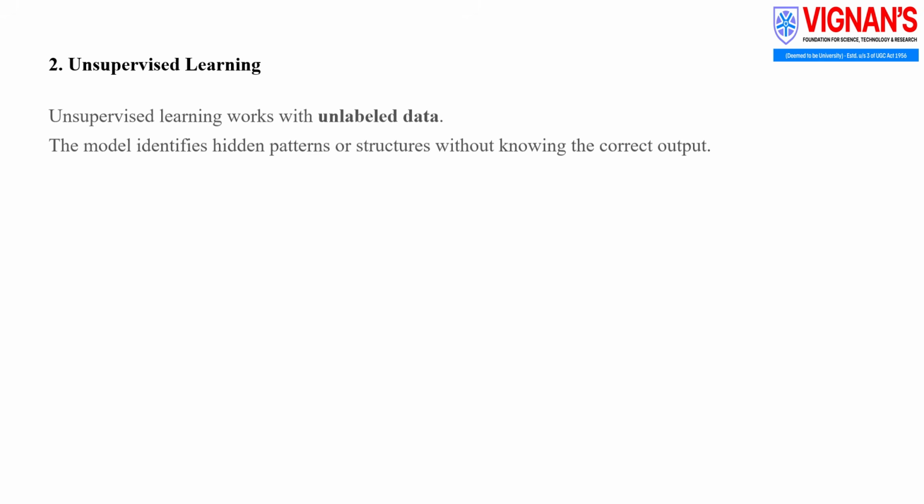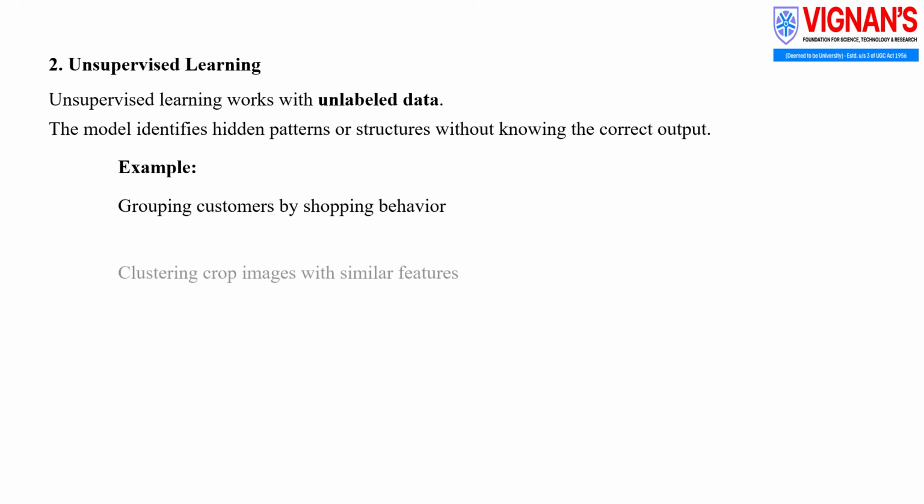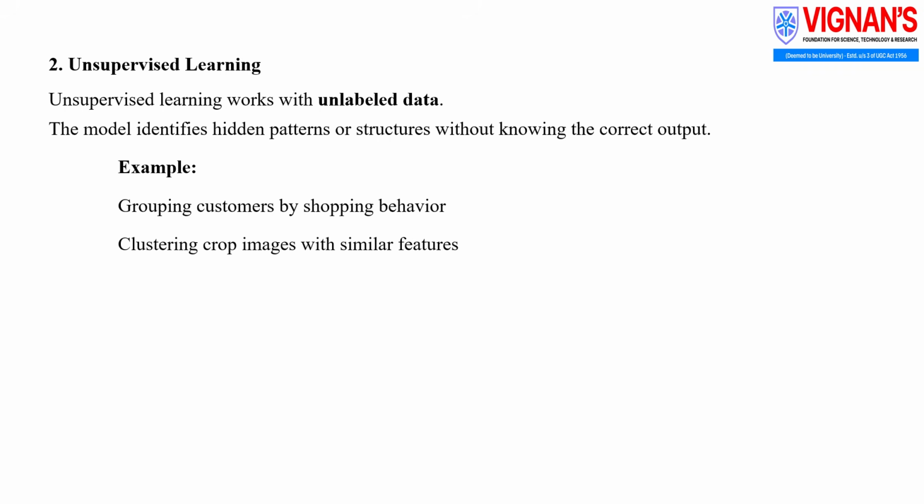The second category is unsupervised learning. Unsupervised learning works with unlabeled data. The model identifies hidden patterns or structures without knowing the correct output. Examples include grouping customers based on their shopping behavior, clustering crop images that share similar features.